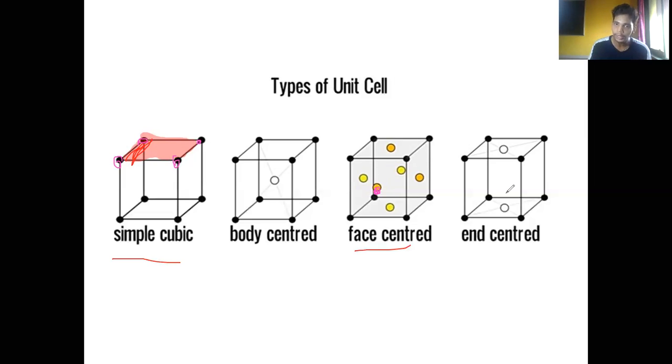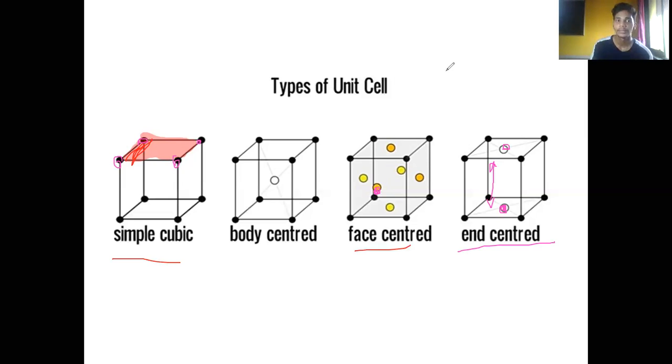When you talk about the end center, these are two opposite faces, and the atom present at the center of the opposite faces is termed the end centered unit cell.